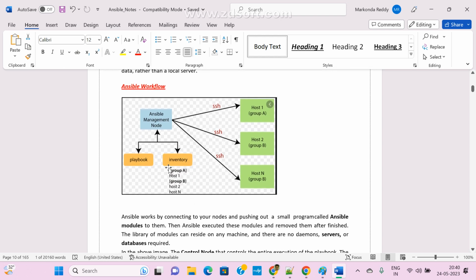Now see here in the inventory file, I created group A, group B, group C. Like this, we can create many groups. Under each group, we can add specific host IPs or specific host names. That is nothing but which host machines you want to do something.